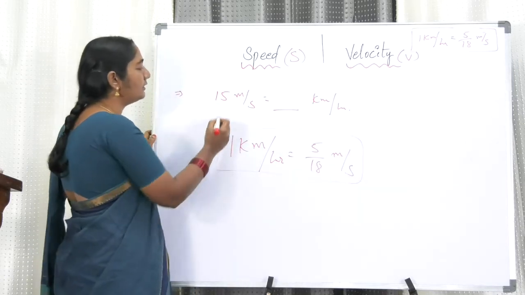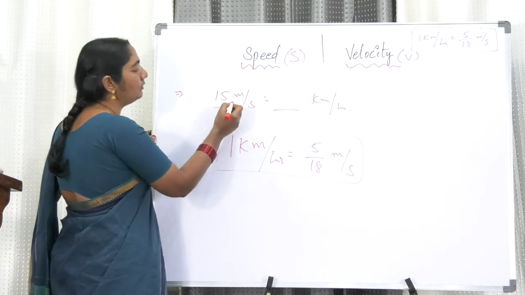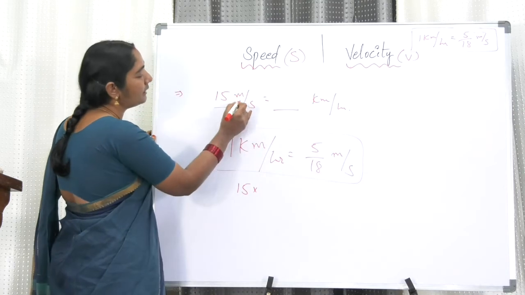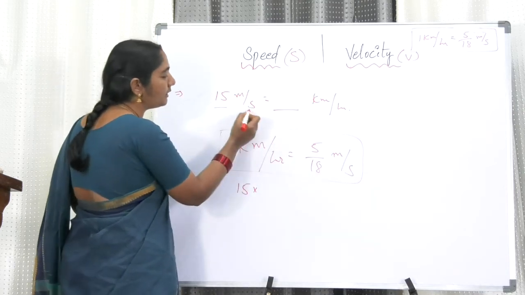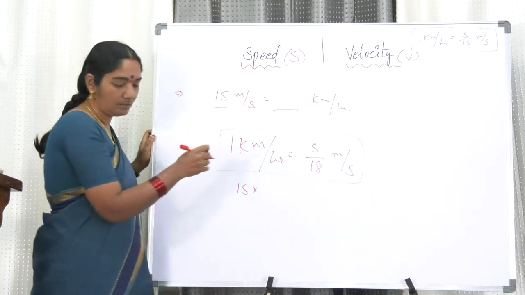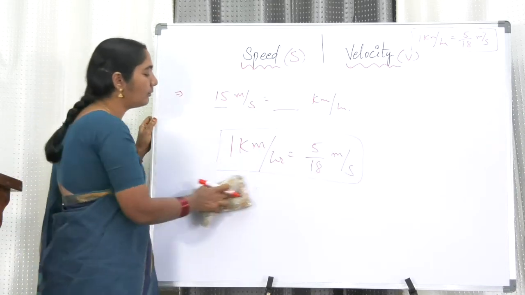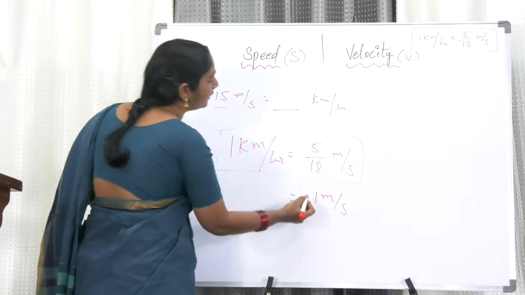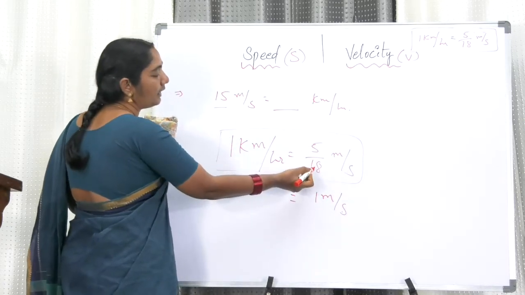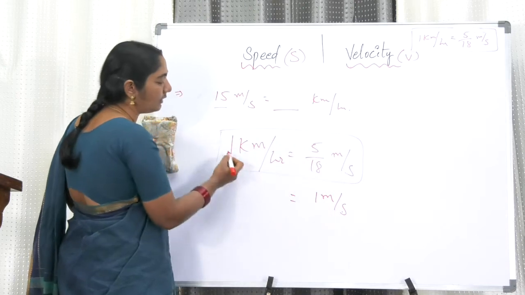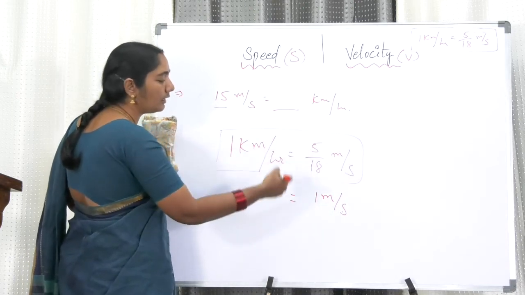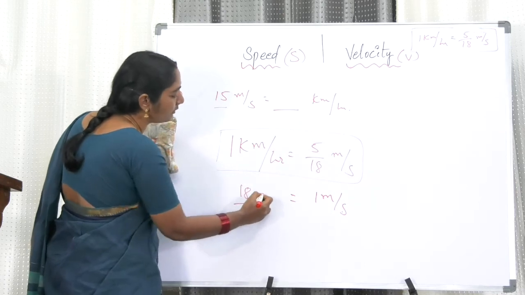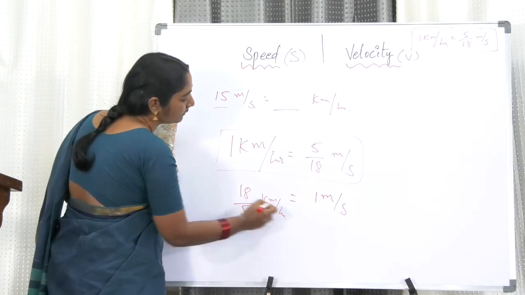So now, my dear friends, see here. 1 kilometer per hour is equal to 5 by 18 meter per second, or 1 meter per second is also equal to 18 by 5 kilometers per hour.